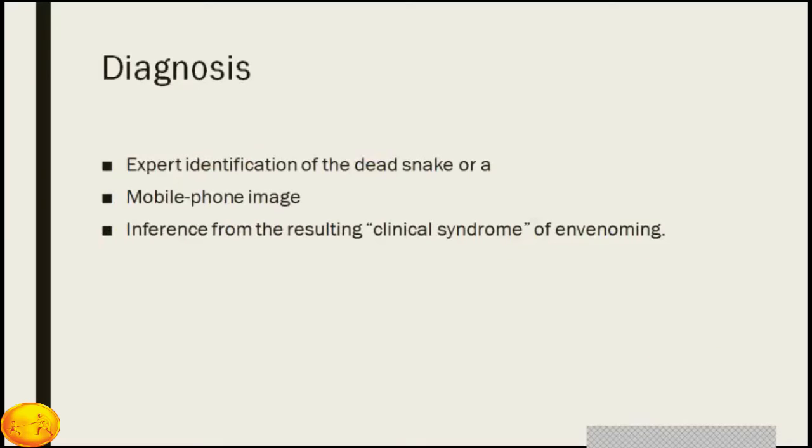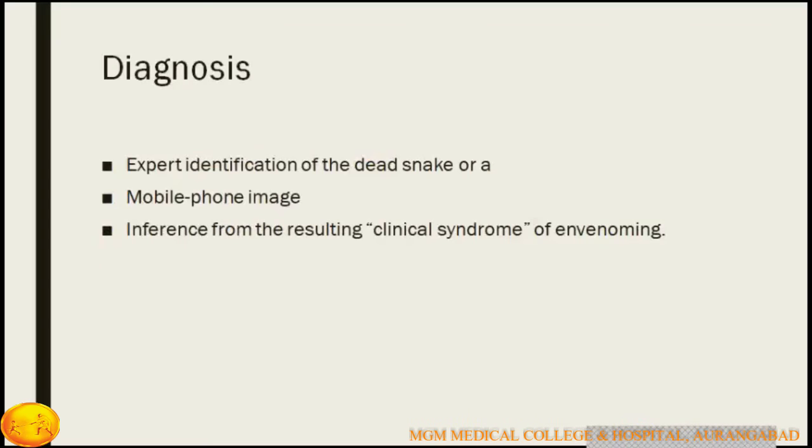Diagnosis of snake bite is usually obvious with the history, but which snake has caused the bite depends on identification of the bite mark. If that's not possible, then the description which relatives or the patient can give you helps you decide whether it is a cobra, a viper, a saw-scale viper, or a krait.